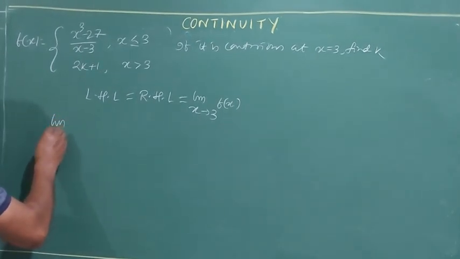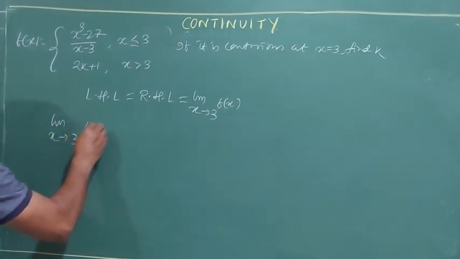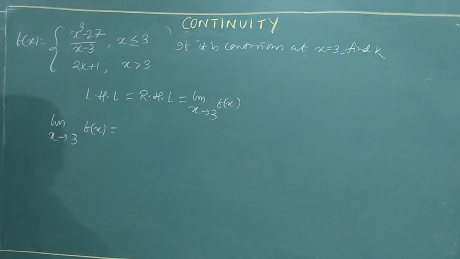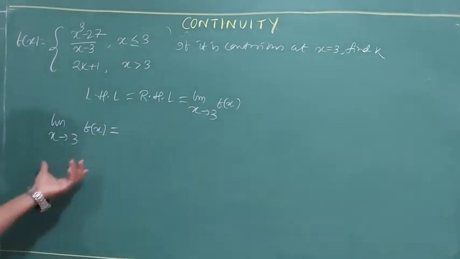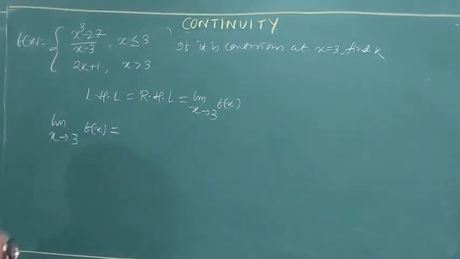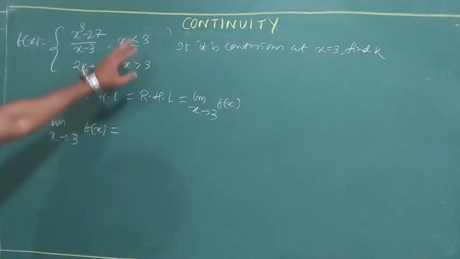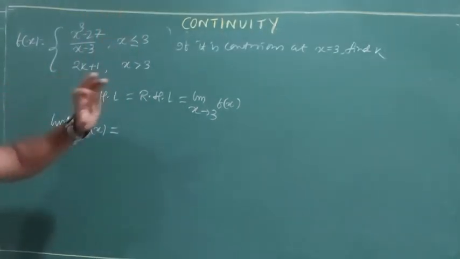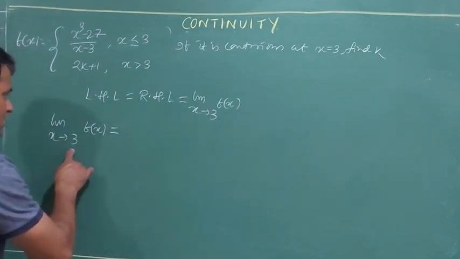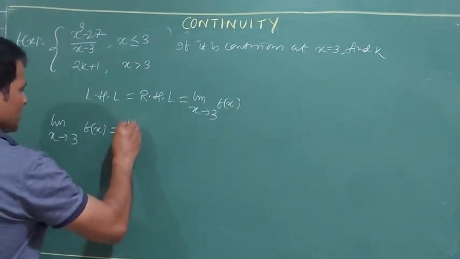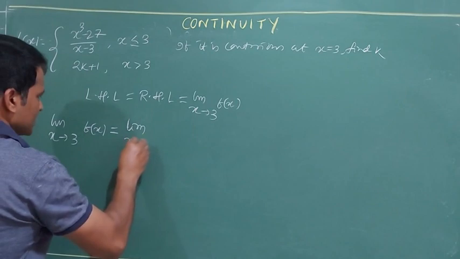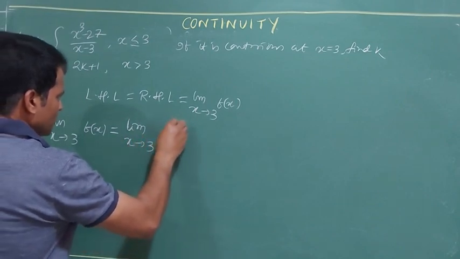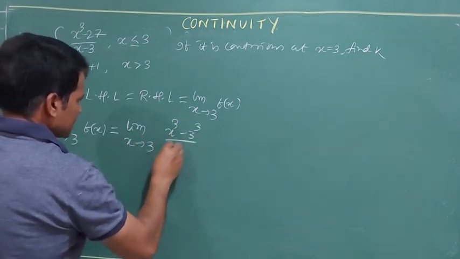So limit x tends to 3 f(x). If you want to see, I can go for LHL also, but in the examination there is no need to do that. If it is given continuous, only go for one of the conditions which you find easy. I find this condition easy at the point. So limit x tends to 3 of (x cube minus 3 cube) by (x minus 3).